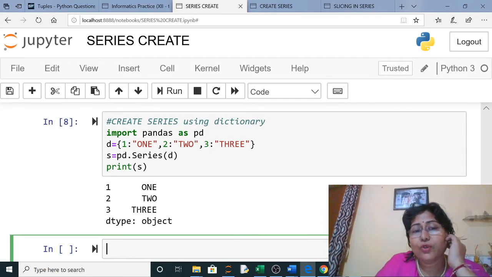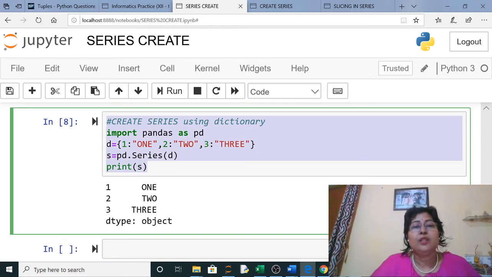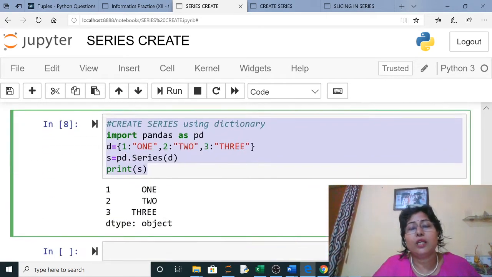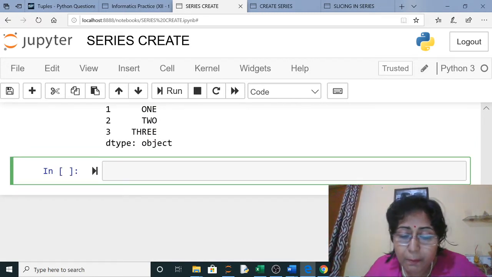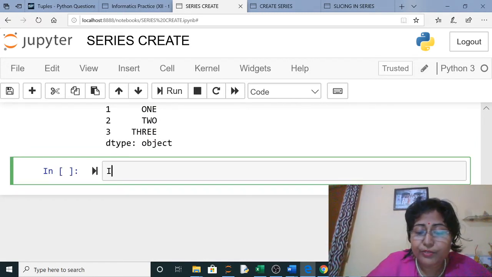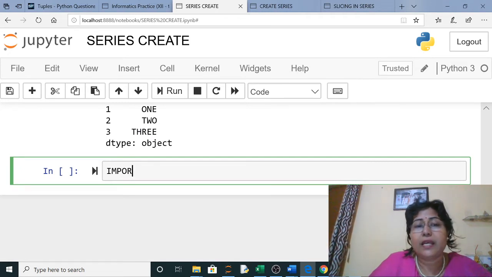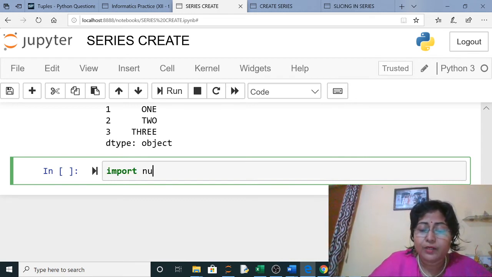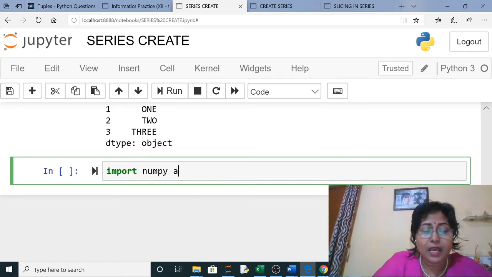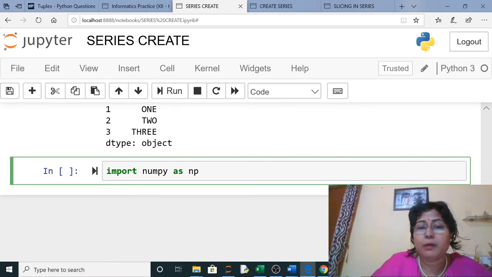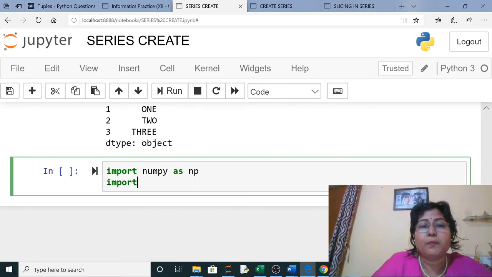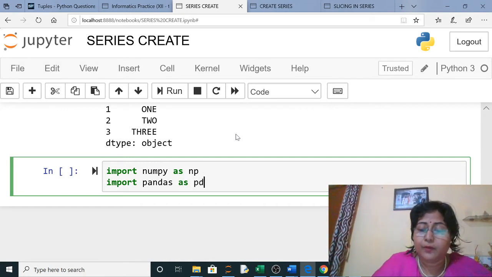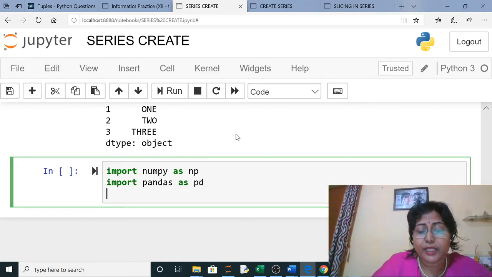Now next, I have to create a series from a numpy array. A list you can also use, but let us type it first. For a numpy array, what things do you require? First you have to write in small letters import numpy as np, an alias name, and then import pandas as pd.